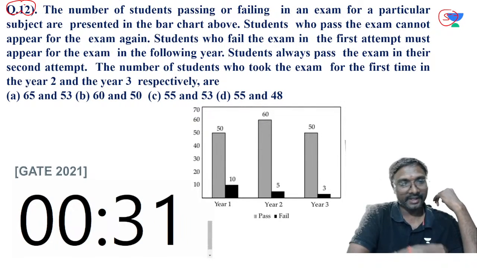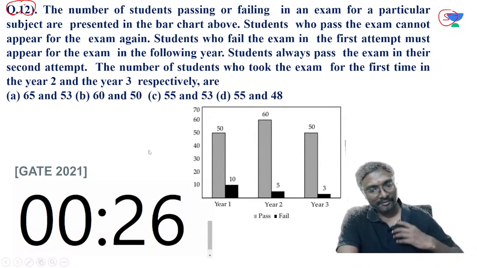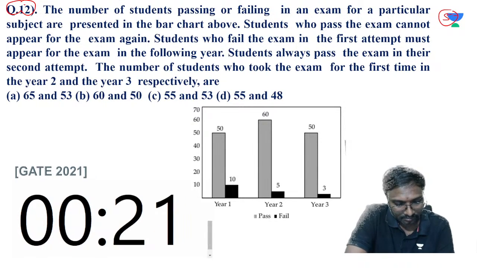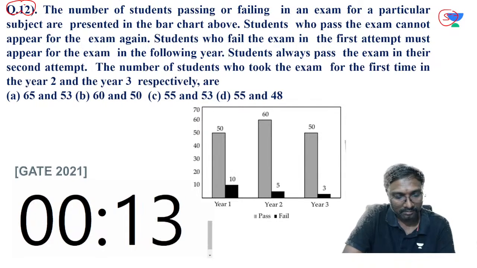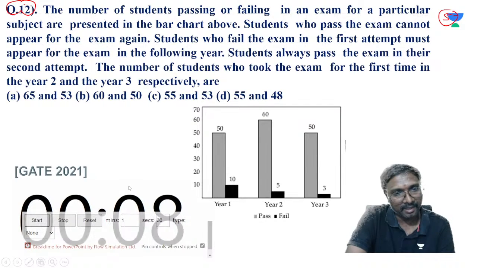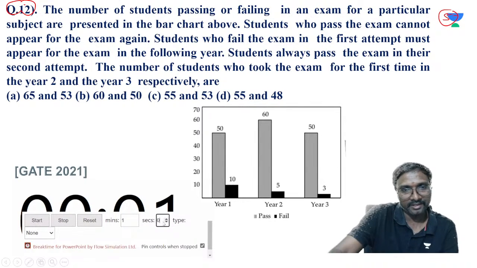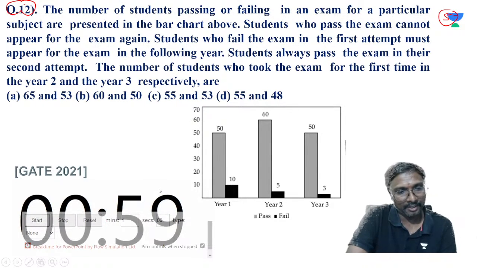Thirty seconds more time. Should I increase the timer? If the time is not sufficient, I will increase the timer, everyone. Okay, I'll increase the timer. Once this time gets over, I'll increase it, don't worry. I'll give 1 more minute. I think it is better that I always give 2 minutes or 2.5 minutes. One more minute I'm giving, try to solve this.